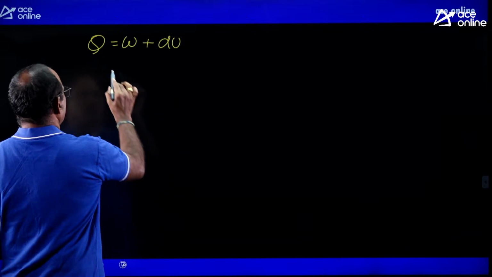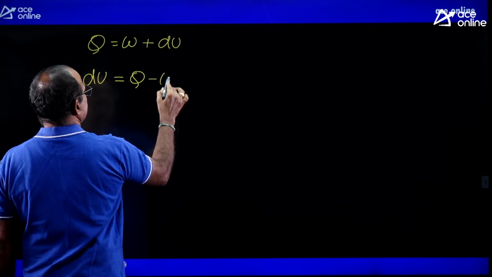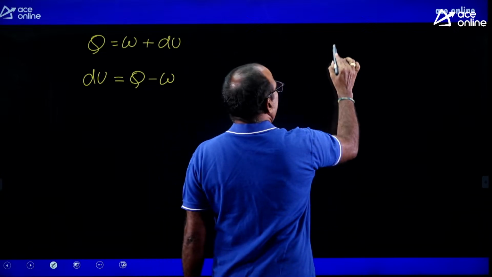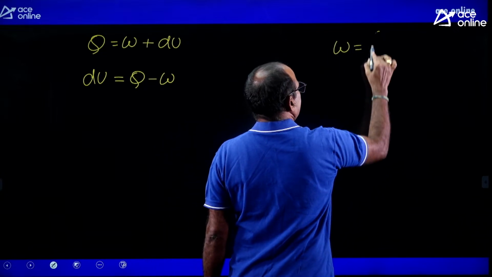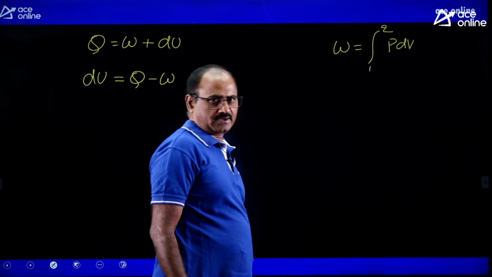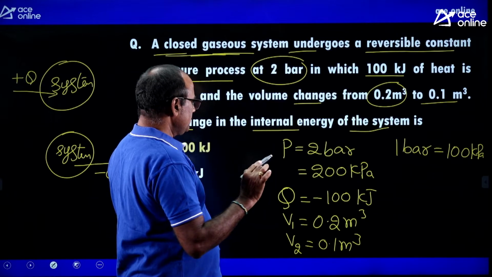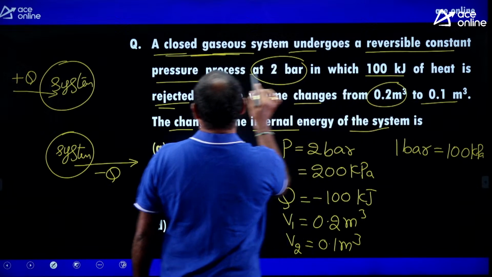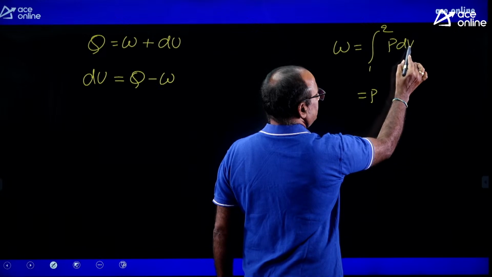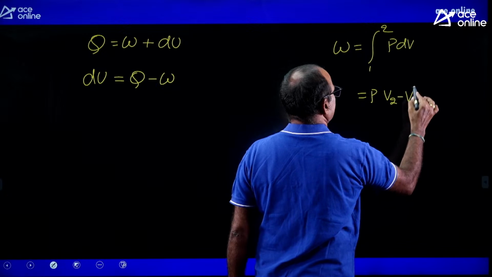From this, the change in internal energy dU equal to Q minus W, heat transfer minus W. But work done for a closed system is integral 1 to 2 P dV. This is the closed system work, also called non-flow work. Since it is given as a constant pressure process, you can write P outside, integral dV, apply the limits from 1 to 2, it becomes V2 minus V1.